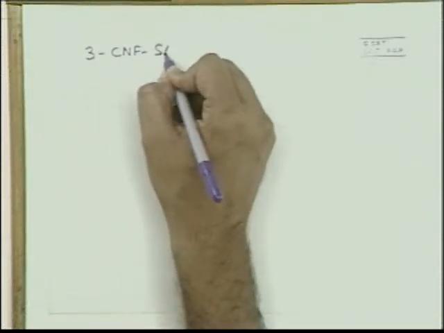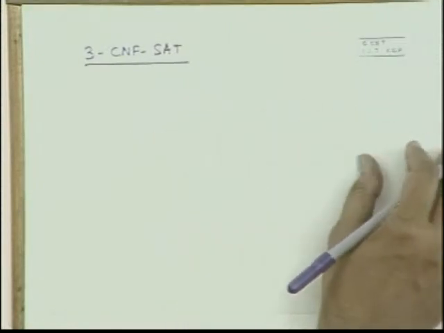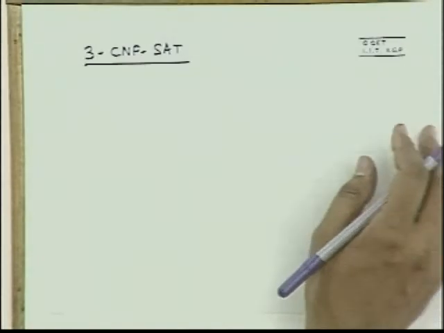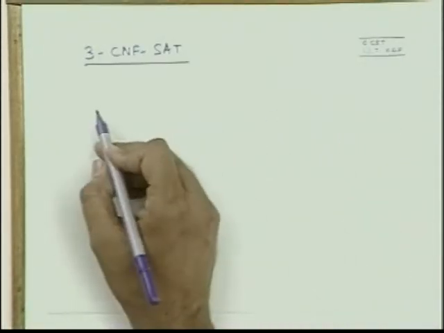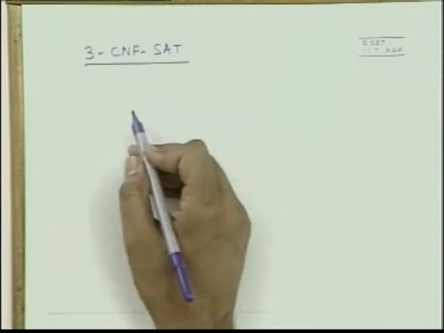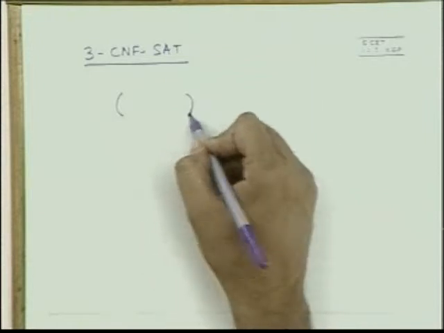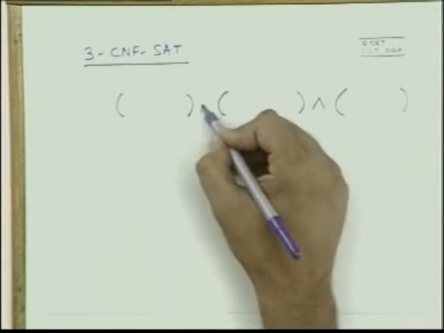This is also very well known, that's why I am trying to tell you about this. What is this 3CNF SAT? Every Boolean formula which is included in the SAT problem can also be expressed, by some transformations, in a very particular form, a canonical form. What is that canonical form? It can be expressed as a collection of clauses which are separated by AND.